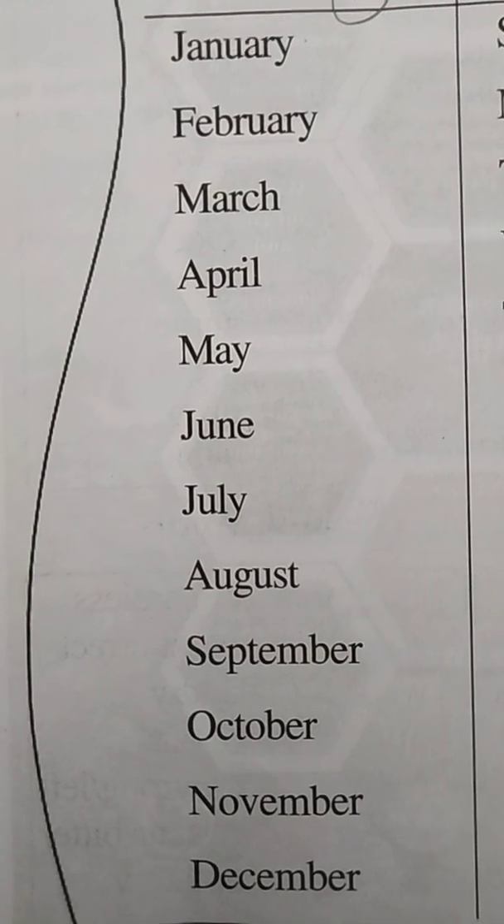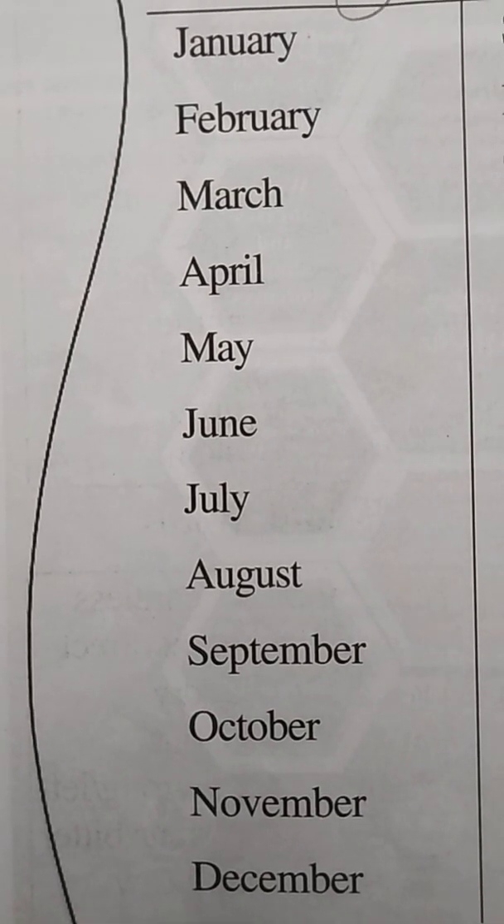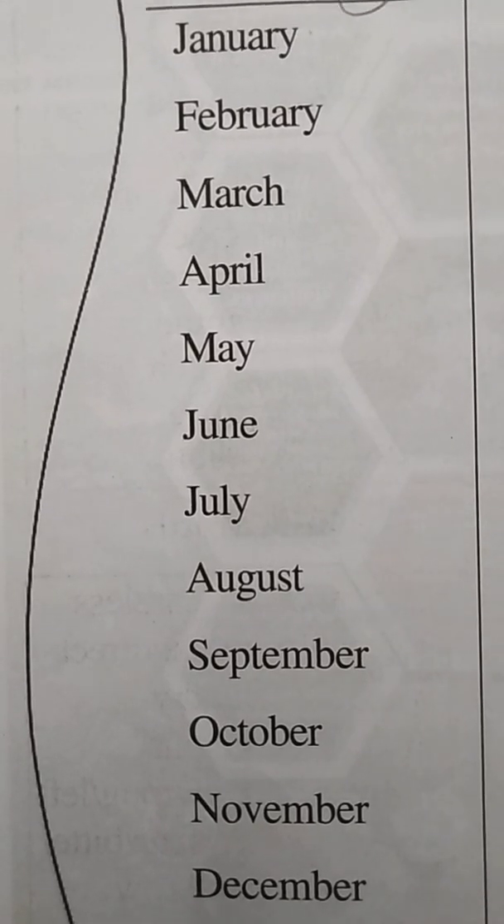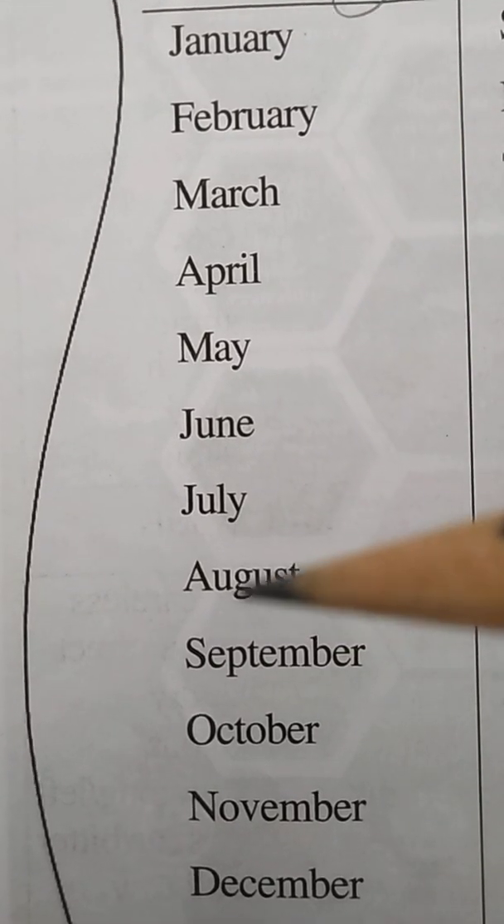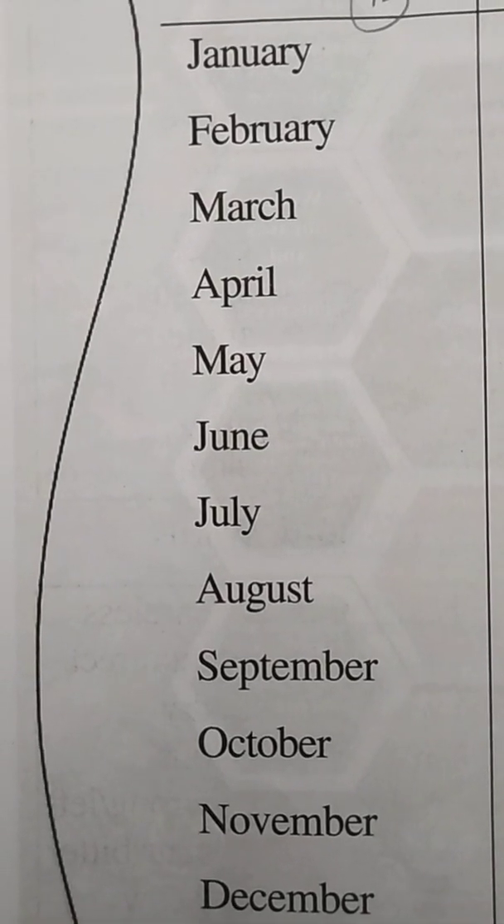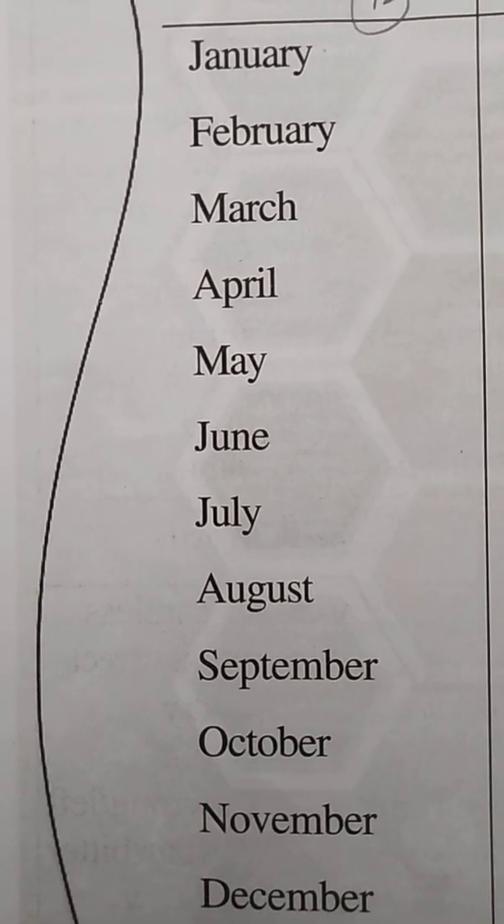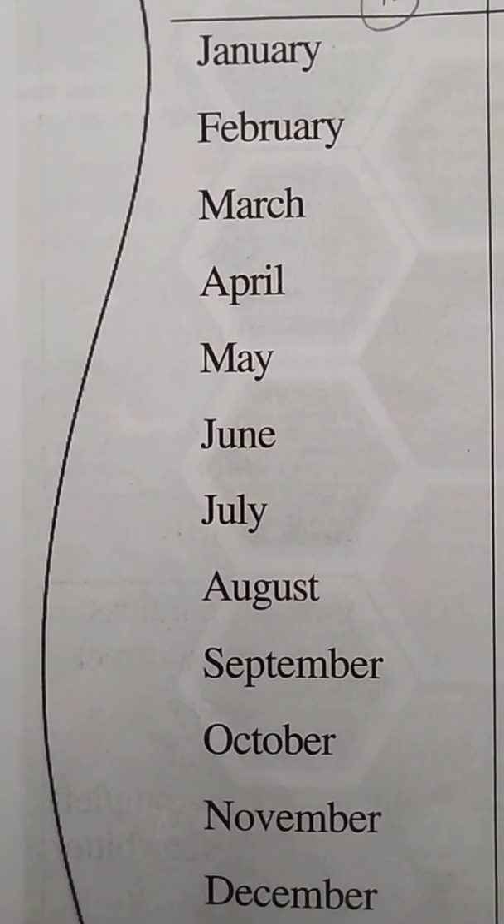Learn the spellings, read, and write the numbers of the months, and also learn the number of each month, which is called the first month, second month, third month, like that. From 1 to 12 we have to learn the numbers for each and every month.